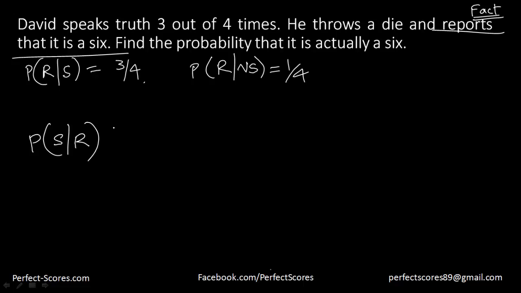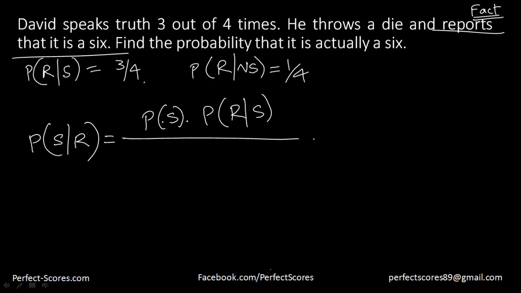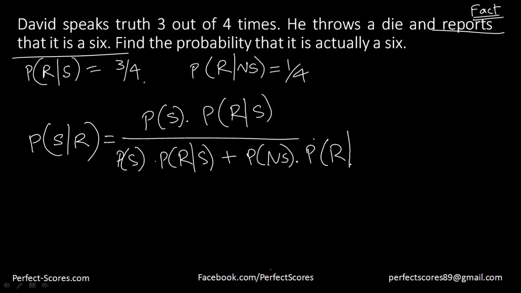So that would be equal to the probability of a 6 into the probability of, this is going to get reversed, I suppose now you know the drill, divided by the probability of having a 6 into the probability of him reporting, provided it is a 6, plus the probability of not having a 6 into the probability of him reporting a 6 such that this is not a 6. And he's actually reporting a 6, that's a fact. So that has to remain a fact here.